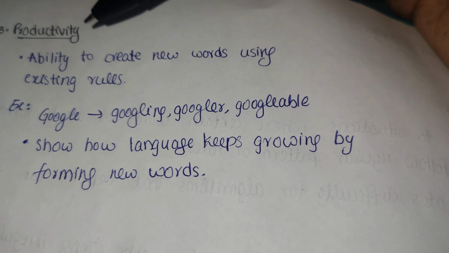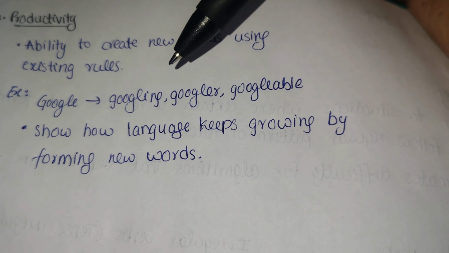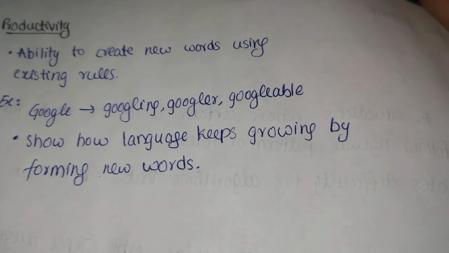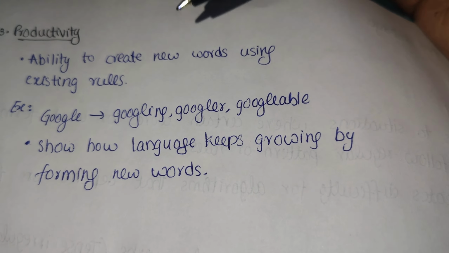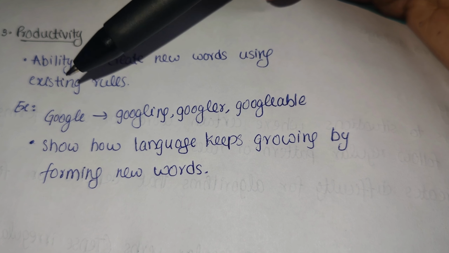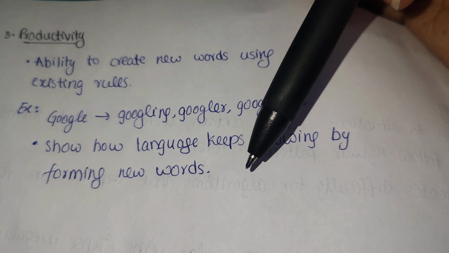Googler, Googleable, I don't think we use these much, but we use googling word, right? So we're creating new words using the existing words. It shows how language keeps growing by forming new words.